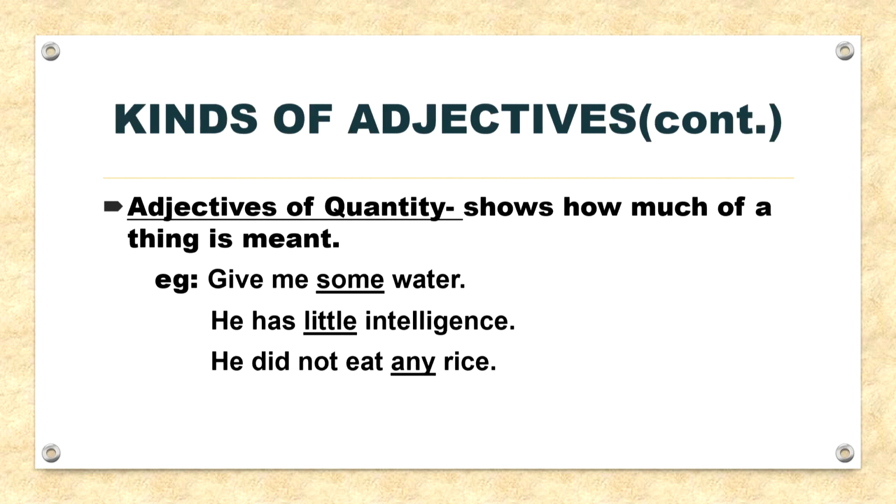Moving on, adjectives of quantity. They basically show how much of a thing is meant. For example, give me some water. He has little intelligence. He did not eat any rice, and so on.